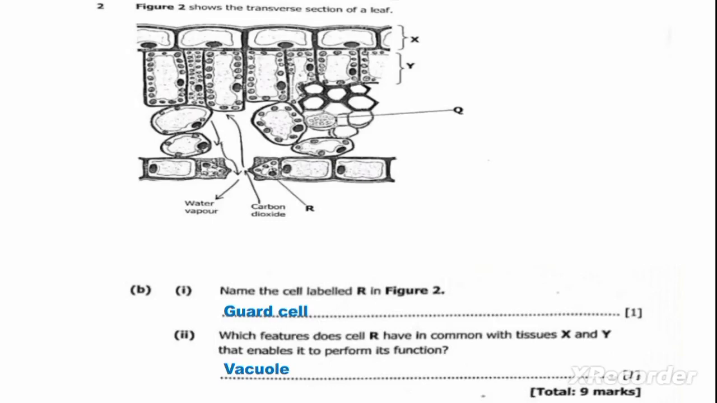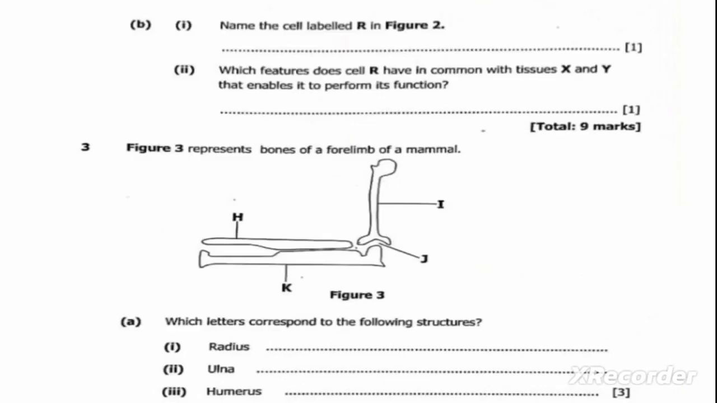We can see that the upper epidermis doesn't have chloroplasts. Chloroplasts are found in the palisade cell and guard cell. But we can see that the vacuole is common in palisade cell, guard cells, and epidermis.